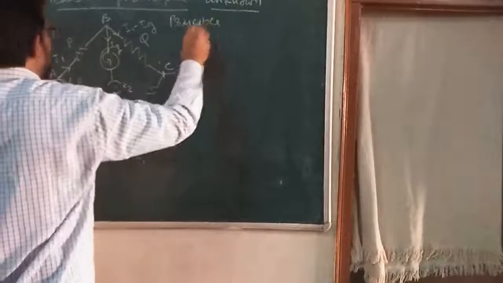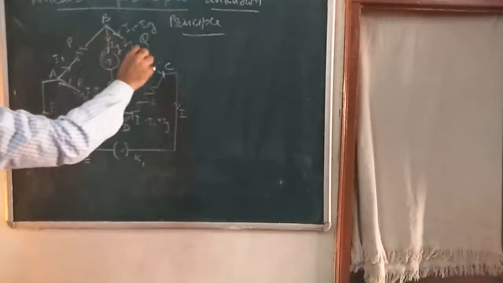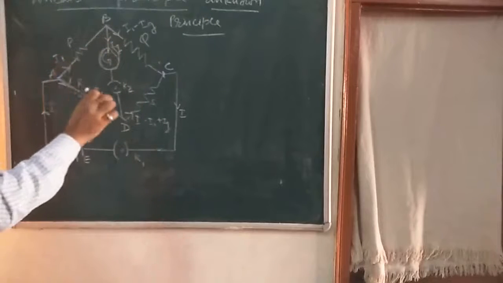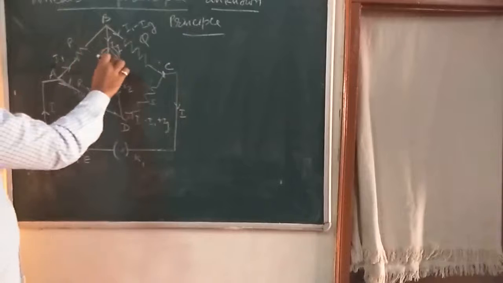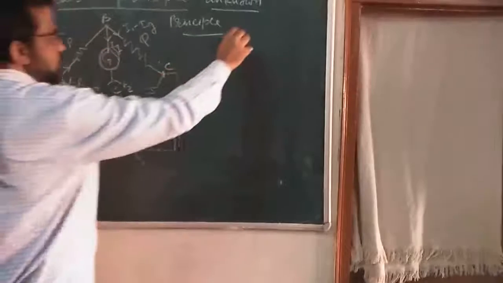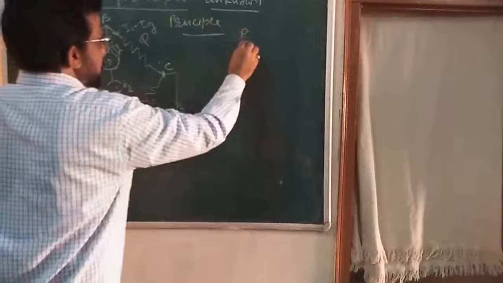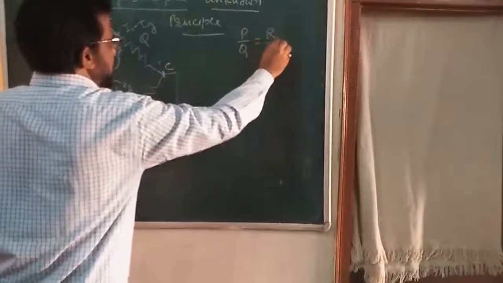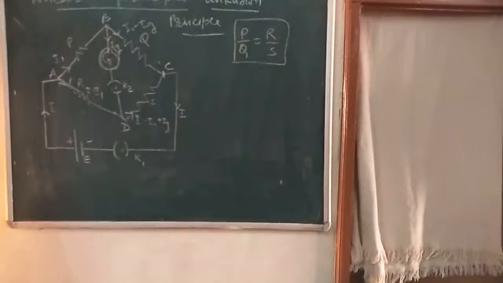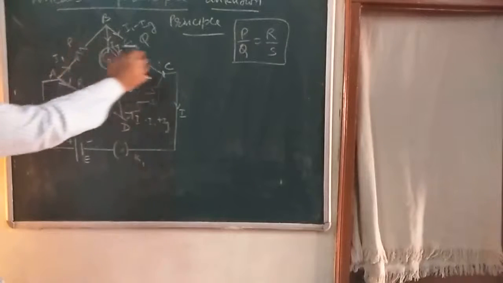You can write here: if the galvanometer shows no deflection, then the bridge is called a balanced Wheatstone bridge, and at that time the condition for the balanced Wheatstone bridge is P by Q is equal to R by S. We are going to prove this, when the current is zero in the galvanometer. Is that clear?